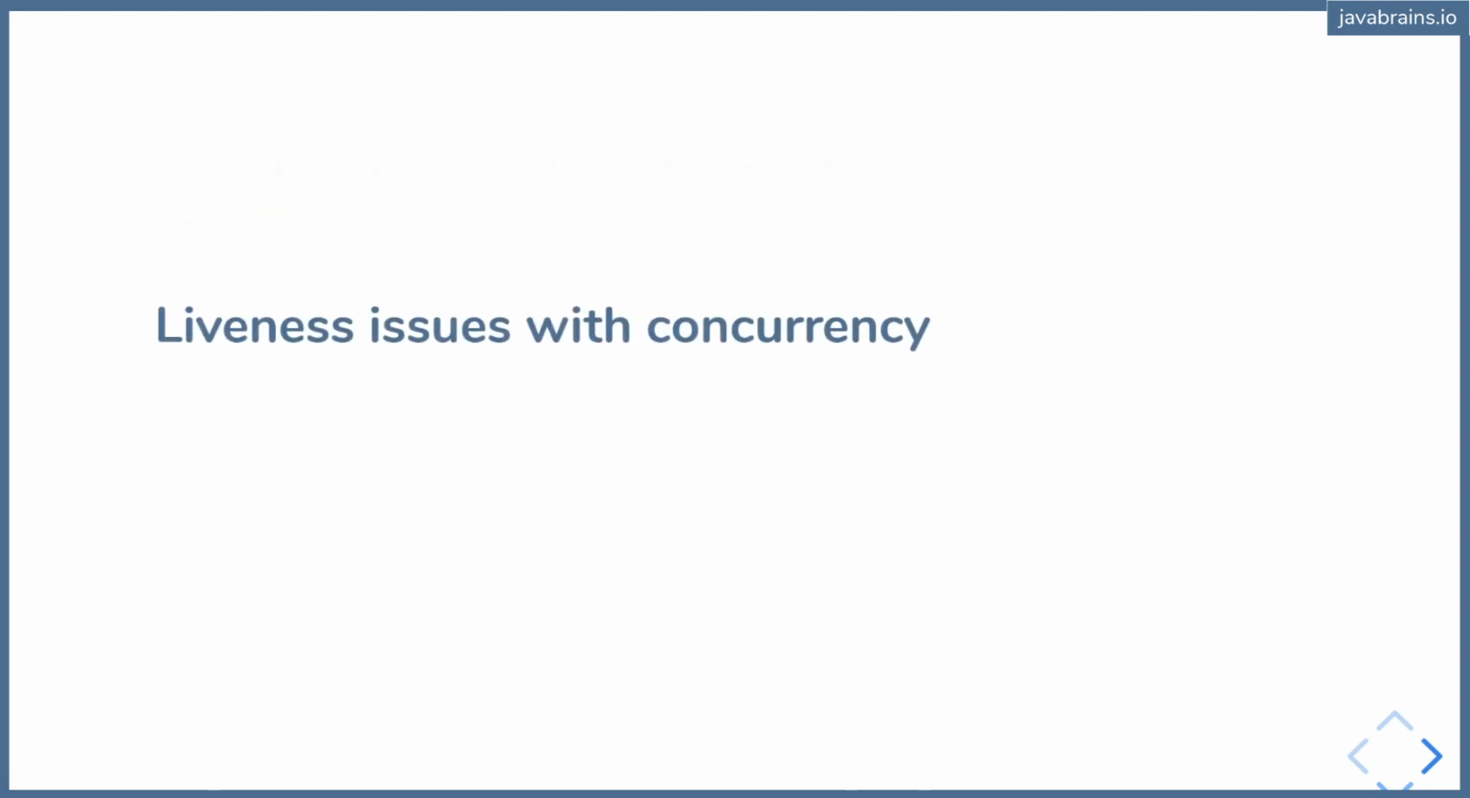But when you are talking about concurrency, there are three specific issues that can affect the liveness of your application. The first is called deadlock. Second is called livelock, and the third is called starvation. I'm going to explain what these three issues are and how they affect the liveness of an application when dealing with concurrency. So what is deadlock?